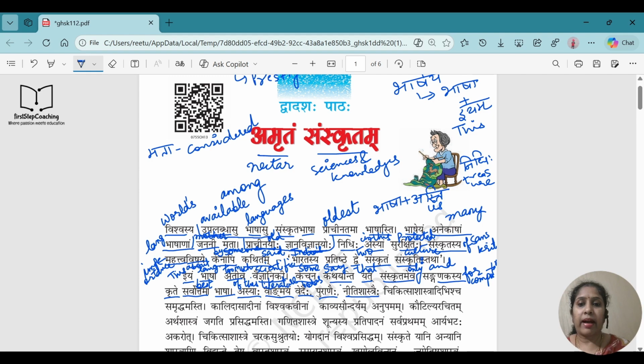Niti Shastra means moral values. There will be many books on moral values available in Sanskrit. Chikitsa Shastra means medical science. So medical science was also there in India in Sanskrit. Since we had Sanskrit, we had the medical science books from that time itself. Okay. So it is made up of, if you see three words, Chikitsa Shastra Adi Bihi. Adi means etc. So we were talking about many Vedas, Puranas, Niti Shastra, Chikitsa Shastra, etc. And that is also in Tritya Vibhakti because all others were in Tritya Vibhakti. Okay. Adi Bihi means etc.